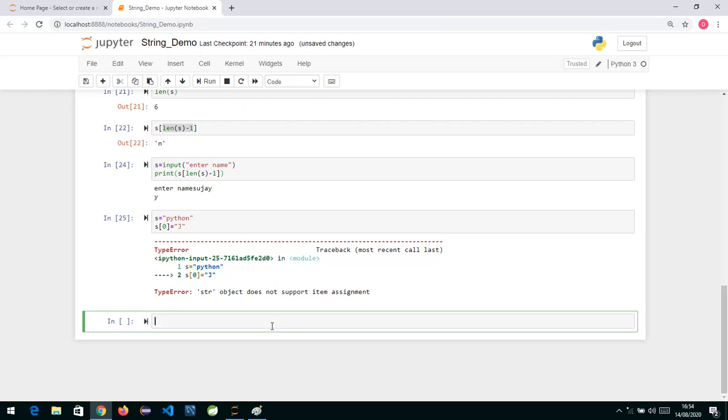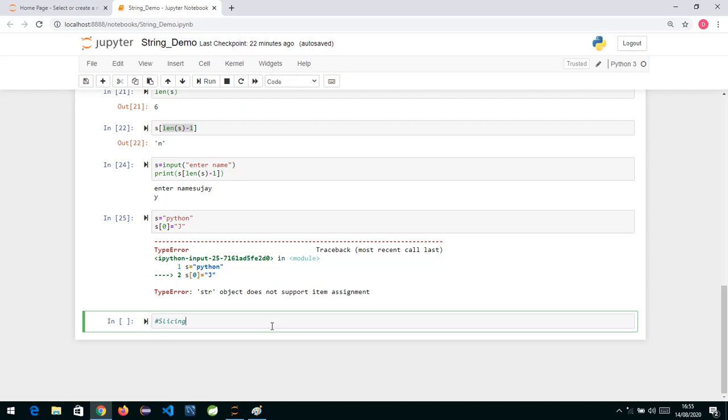Okay, now the next thing, the most important thing, is slicing. Slicing is basically extracting a substring from a string, the way we say a slice of bread or a slice of apple. From a whole apple, if you want a single part, we say slicing. Similarly in Python, if there is some string and from that string you want to extract a substring, we use string slicing. Extracting a substring from a main string is called slicing.